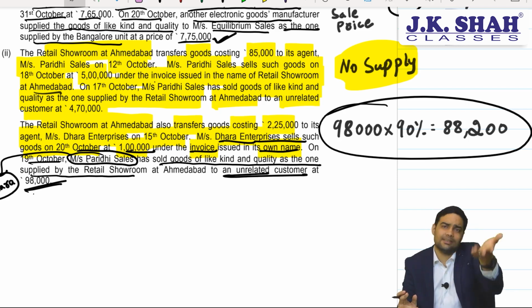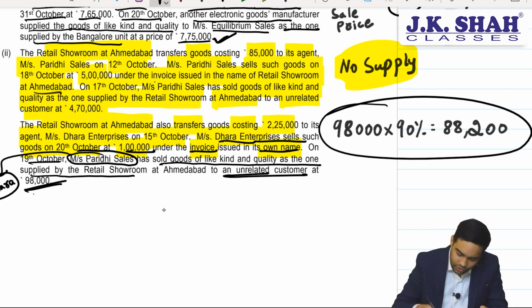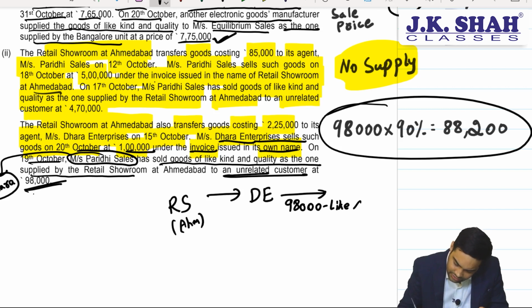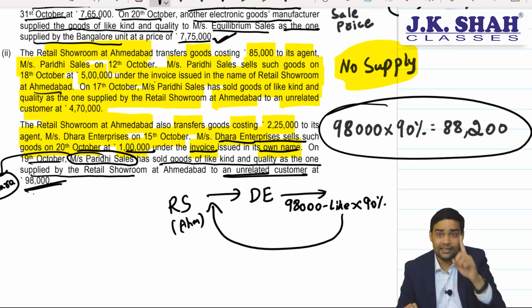And such goods he is supplying for 1 lakh, he would have already charged GST on that. We are valuing between the retail showroom in Ahmedabad and Dhara Enterprises. For here, he has further sold it for 98,000 like kind. So this into 90% would be the value for this transaction. Clear? Okay, read this once again.